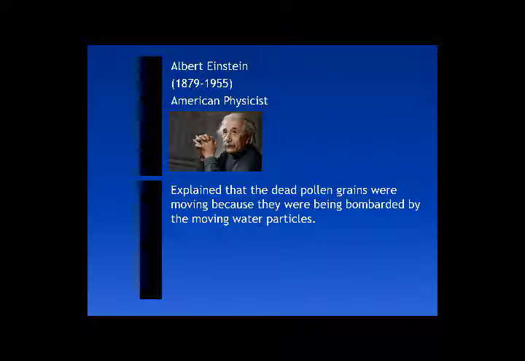So basically, he described more about the Brownian motion, the phenomenon which Robert Brown gave us, that he observed with the help of a microscope that dead pollen grains were in continuous motion when he dropped them in water. Albert Einstein explained why those dead pollen grains were continuously moving. They were being bombarded, meaning hit, by the moving water particles, meaning they were hit continuously.